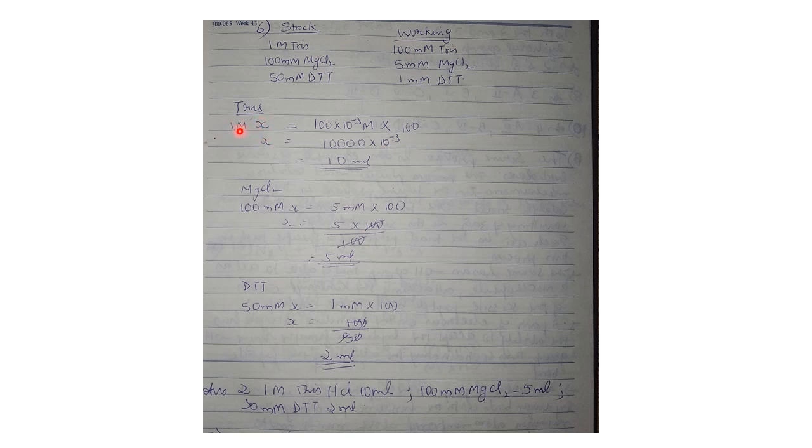M1V1 is equal to M2V2. So from 1 molar Tris-HCl, how much do you have to take to get 100 millimolar, or 100 into 10 raised to minus 3 molar Tris? That will be 10 ml. Similarly for MgCl2 and DTT. You will get the answer: 1 molar Tris-HCl 10 ml, 100 millimolar MgCl2 5 ml, and 50 millimolar DTT 2 ml.